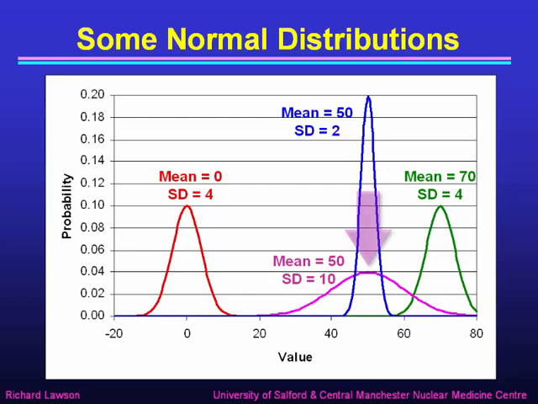So the purple distribution has got the same mean as the blue one of 50, but its standard deviation is quite a bit larger. The standard deviation of 10 means this distribution is much wider, and consequently, to keep the same area, it isn't as tall as the blue one. So you can see we can get a great variety of normal distributions to suit all our needs.